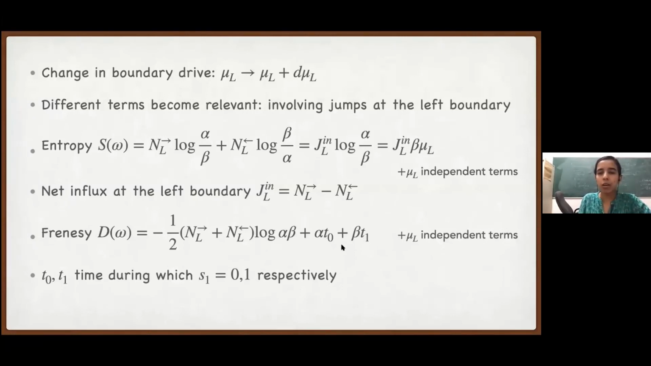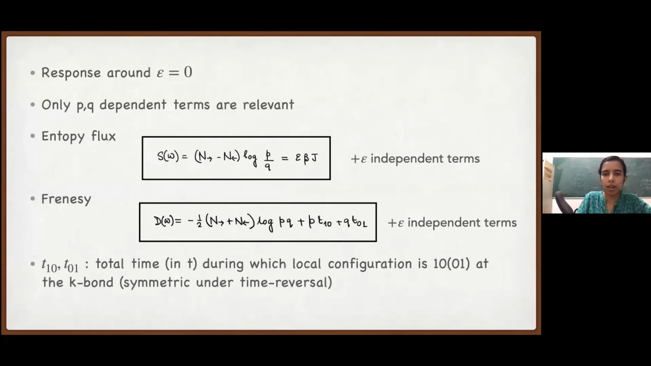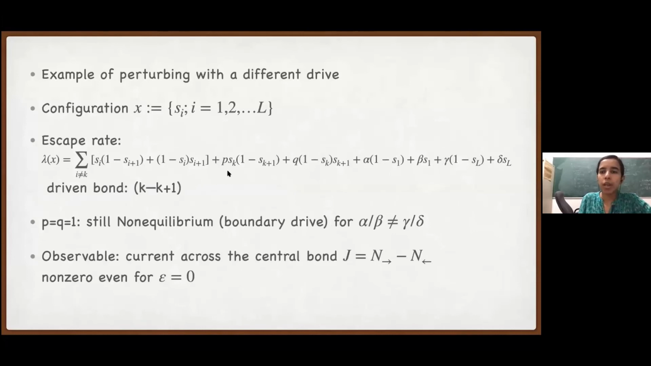Now again, we have to think what the escape rate is. The escape rate we wrote as a sum of various things. But now we have to take a derivative with respect to mu L, and only alpha and beta are dependent on mu L. So it suffices to keep only these two terms. We have to integrate this. It will give the total time during which the first site did not have any particle, and similarly this term would give the total time during which the first site had a particle. The sum of these two, of course, should be equal to T.